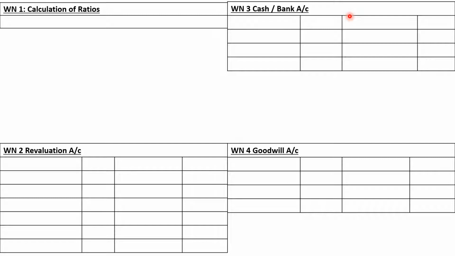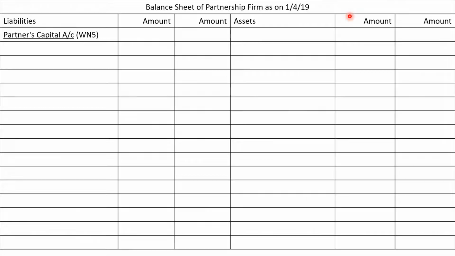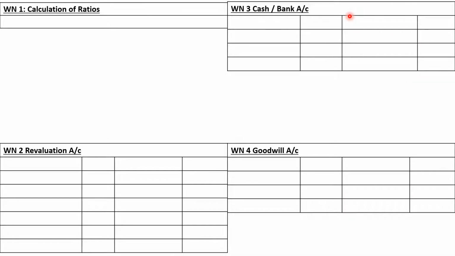And working note number 4, goodwill account, which I had not prepared in the earlier problem, but in this problem I'm going to prepare it so that you will understand exactly how the entries are happening. I'm repeating again: 2 pages for journal, 3/4 page for balance sheet, 6 to 8 lines for working note number 1, calculation of ratios, 6 to 8 lines for revaluation account, 4 to 5 lines for cash or bank account, or you can say even 6 lines also, and 4 to 5 lines for the goodwill account.